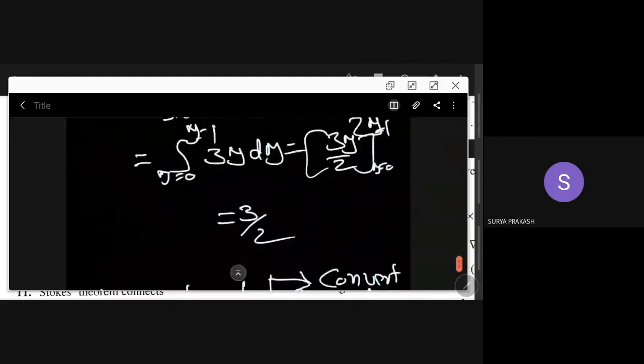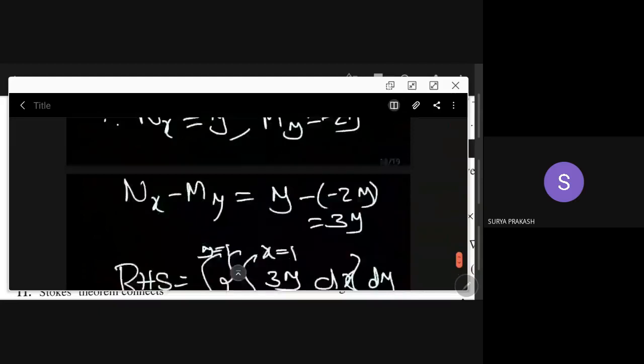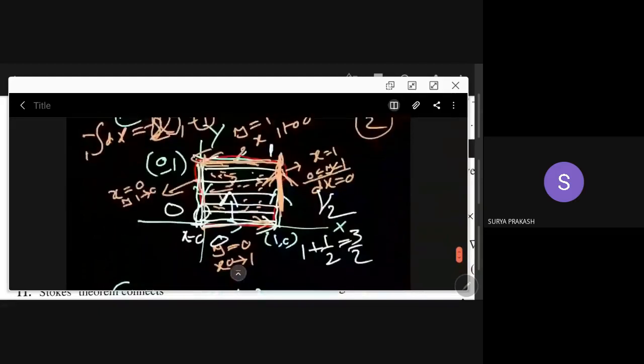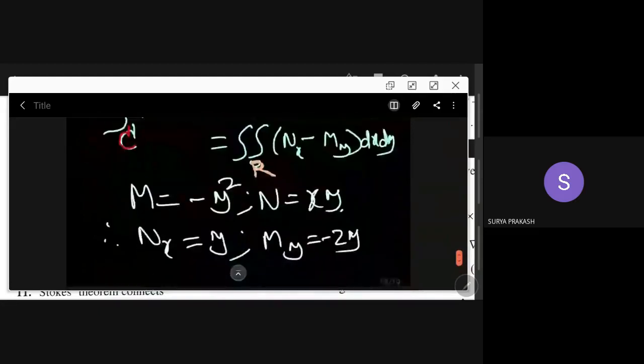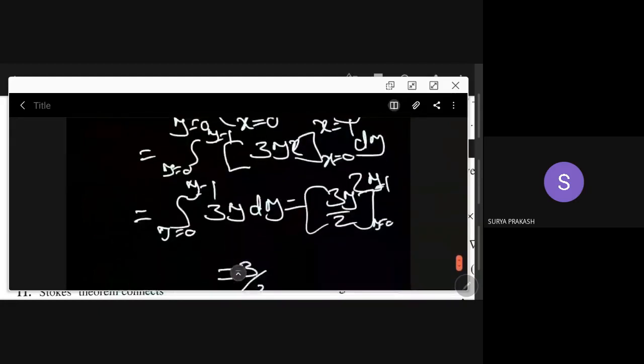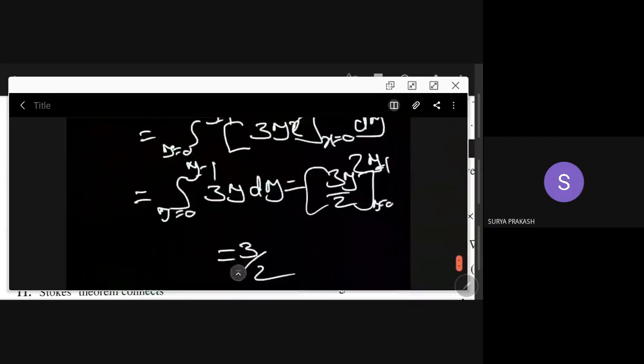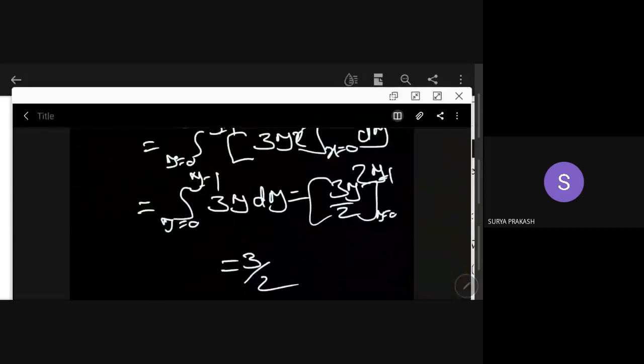So what I would like to conclude is that if you use Green's theorem, evaluating the line integral means you have done the integration 4 times, though I am telling you that informally. But here you evaluated only 2 times, because a double integral means 2 times you are evaluating, and you are able to get the answer. So we can go for this Green's theorem application.